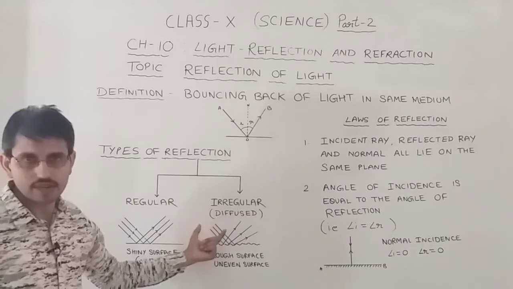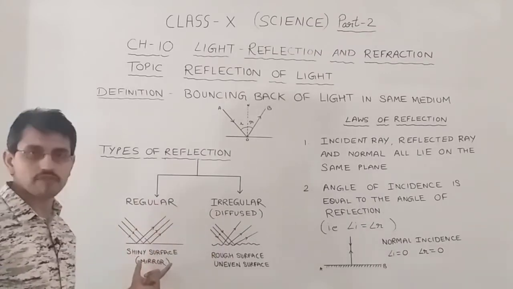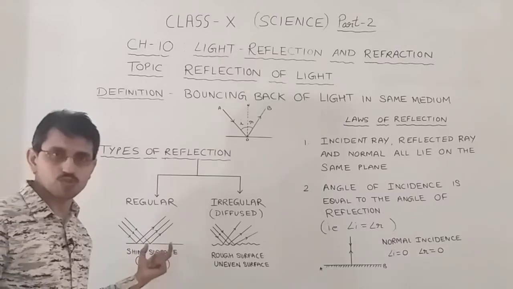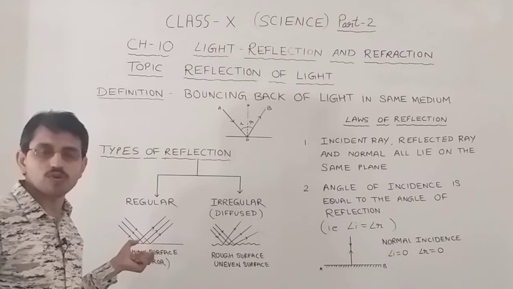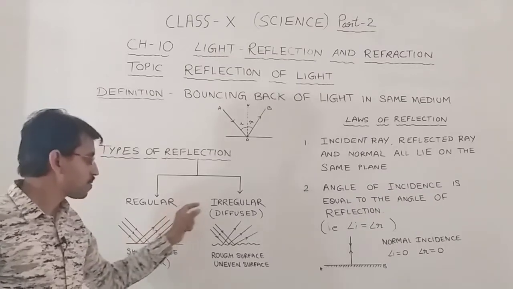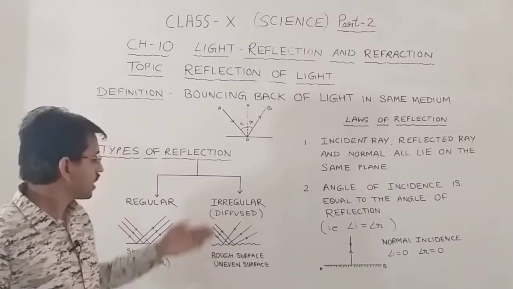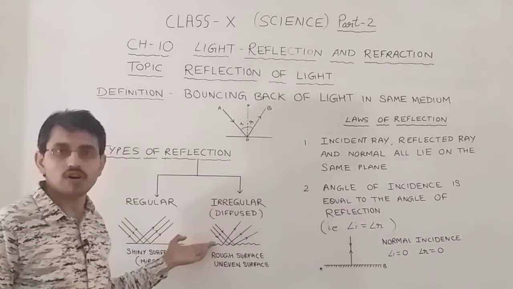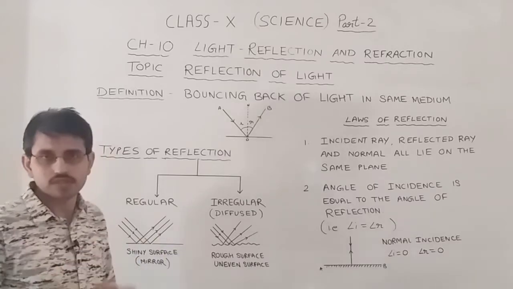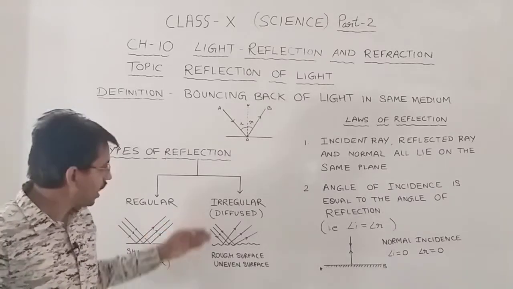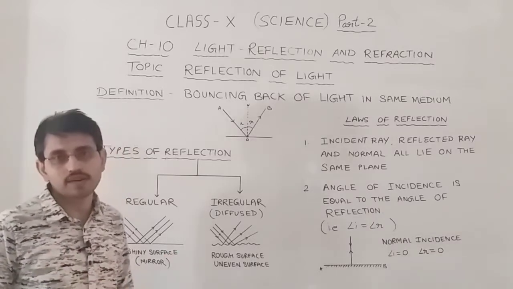Once again listen and try to understand. Regular reflection takes place from regular surfaces, highly polished, shiny, smooth surfaces like mirrors. After regular reflection, the light goes in the same direction. Another type of reflection is irregular or diffused. This takes place through irregular surfaces or dull, rough surfaces like road or walls which are not shiny. And in this type of reflection, you cannot see the image of the object.